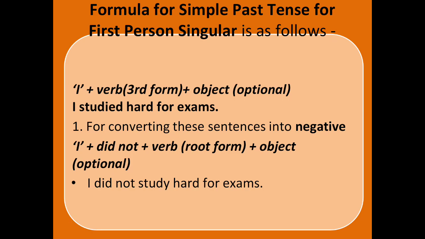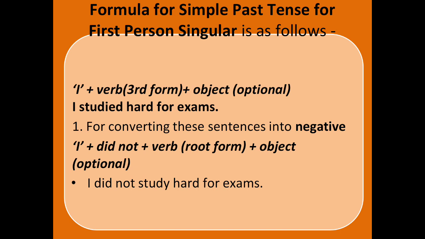The formula for simple past tense for first person singular is as follows. For the first person singular, you will be using the verb in the past form, plus object, whether the object is present or not, it is optional. I am using one example for all the formulas which we are going to see in this video. So: I studied hard for exams. It is an affirmative sentence. It talks about the first person singular and it takes the past form of the verb.